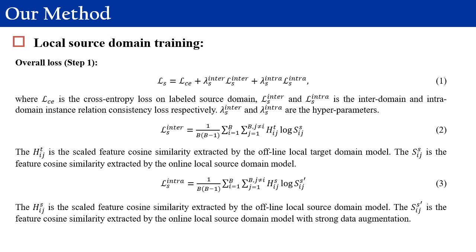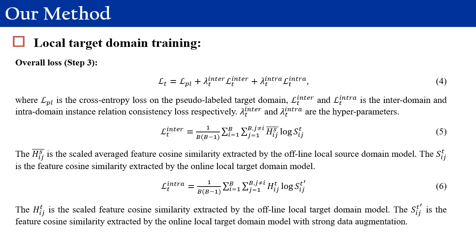The L_S inter is shown in equation 2, the h_ij^T is the scaled feature cosine similarity extracted by the offline local target domain model, the s_ij^S is the feature cosine similarity extracted by the online local source domain model. The L_S intra is shown in equation 3, the h_ij^S is the scaled feature cosine similarity extracted by the offline local source domain model. The s_ij^S is the feature cosine similarity extracted by the online local source domain model with strong data augmentation.